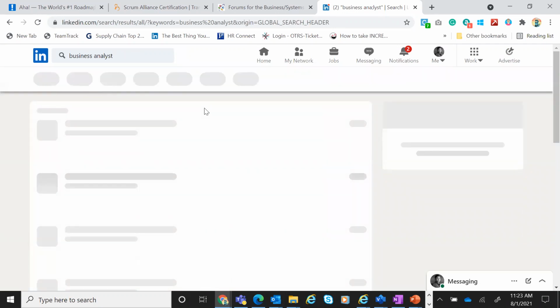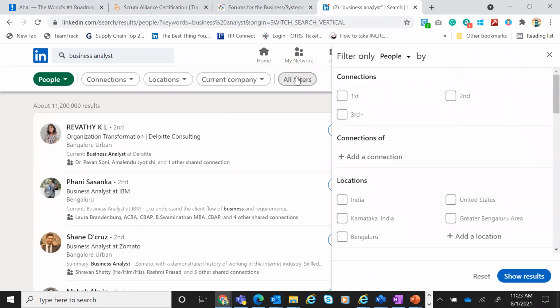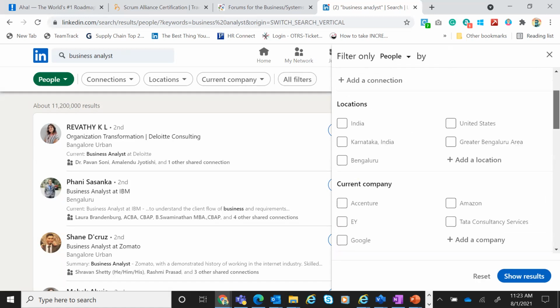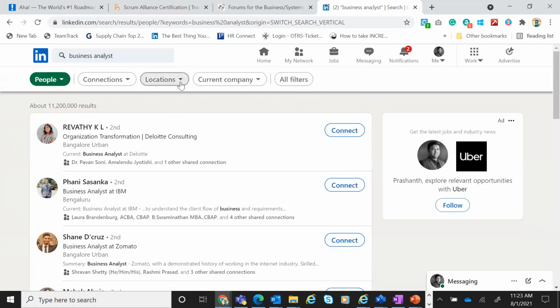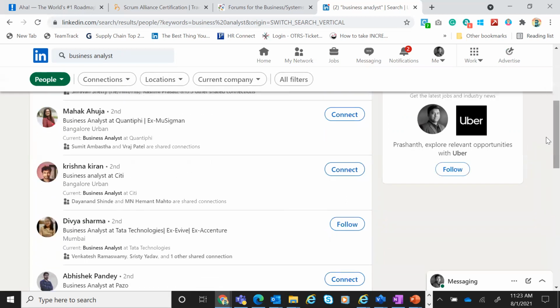So when you look up people, business analysts, you can also apply filters. If number of years of experience is not there, that's okay. You will see connections, locations, current company. When you start looking at business analysts, you'll automatically get an understanding of how these business analysts are positioning themselves. And there will be some really good BA influencers.